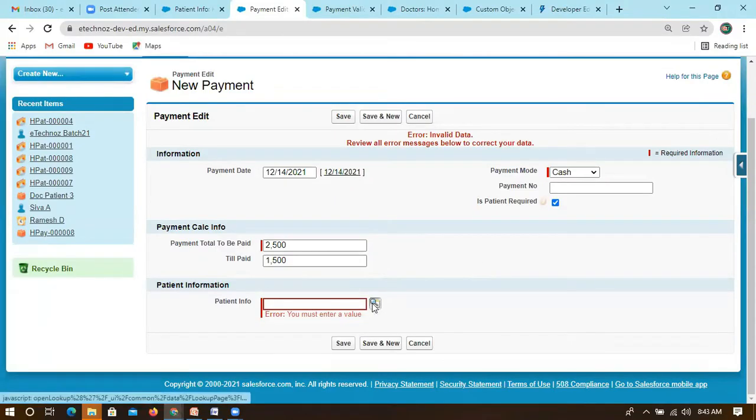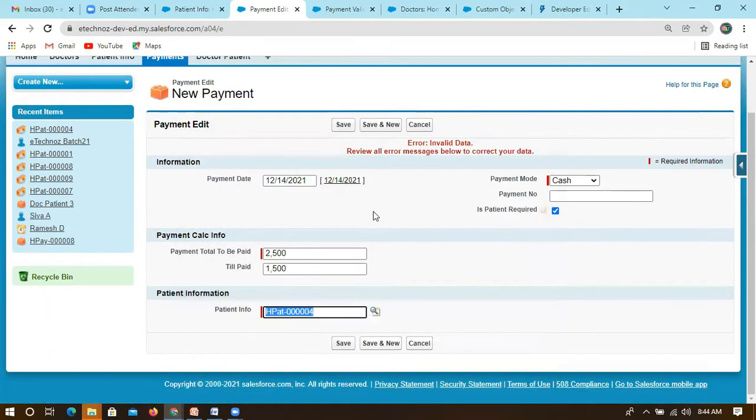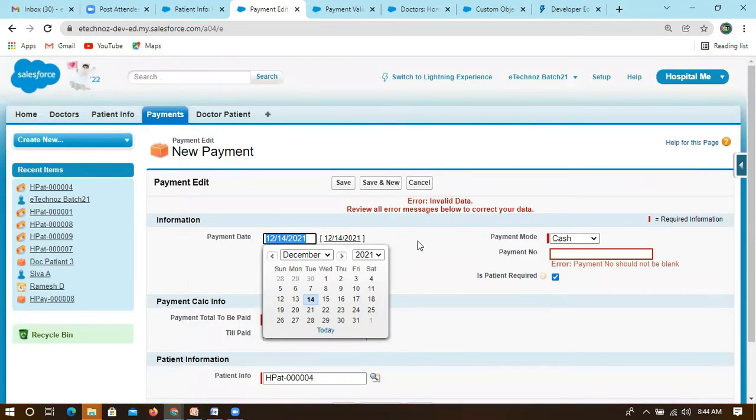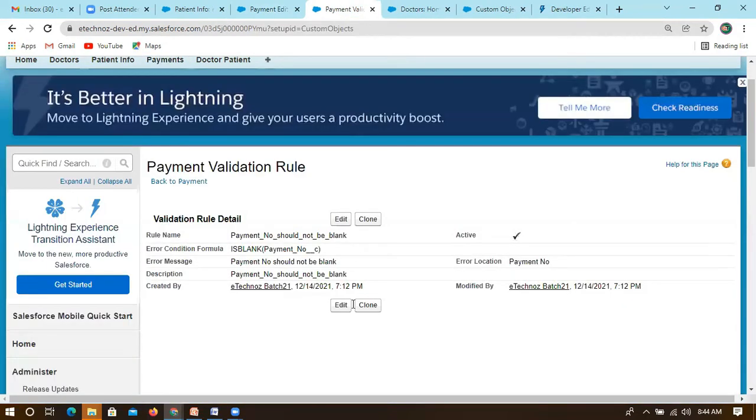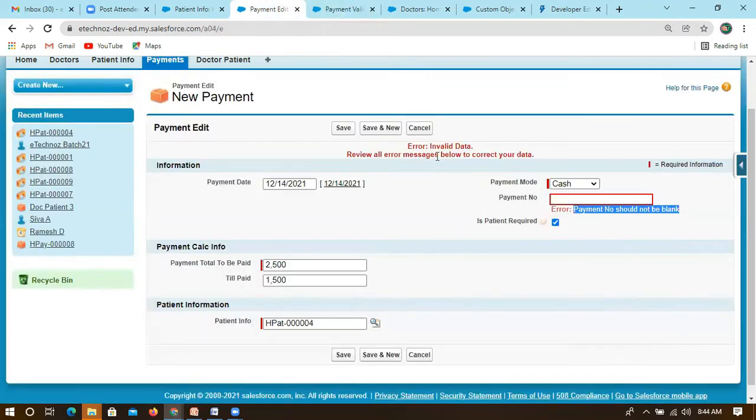Now let me give another. Patient 4, I'm selecting for this payment. Now save this. Did we get any error? Now we got one error, invalid data. Review all error messages below to correct your data. What is the error? It is mentioning whatever we have written over there: payment number should not be blank. This is the error message we have typed, and it is shown here.